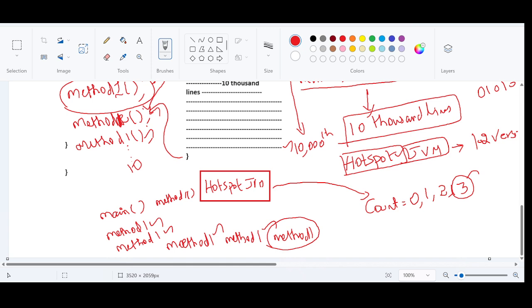Now the JIT compiler will convert the complete method code, or we can say the total code, into a native code.